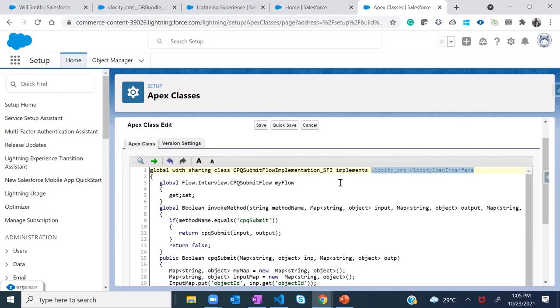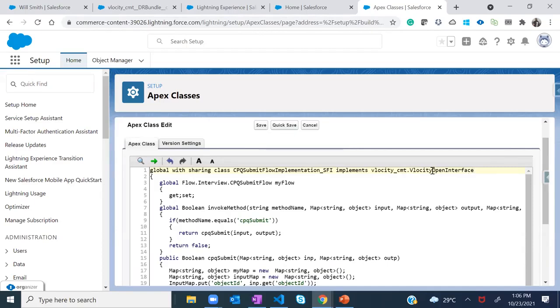If you don't use it, your OmniScript won't be able to instantiate or initialize your Apex class inside the OmniScript container, right? So you'll have to use it. This is pretty much a must. And one more point on this: once you are into this, there are two kinds of open interface. One is open interface and another one is open interface 2.